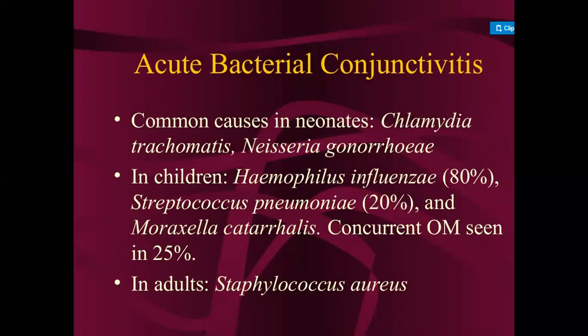Then next is acute bacterial conjunctivitis. In acute bacterial conjunctivitis, common causes in neonates are Chlamydia trachomatis and Neisseria gonorrhoeae. In children, Haemophilus influenzae occurs in 80%, then Streptococcus pneumoniae in 20%, and Moraxella catarrhalis with concurrent otitis media seen in 25%. So in this way the bacteria are divided by how much percentage occurs in the person. In adults, the bacteria most commonly responsible is Staphylococcus aureus.